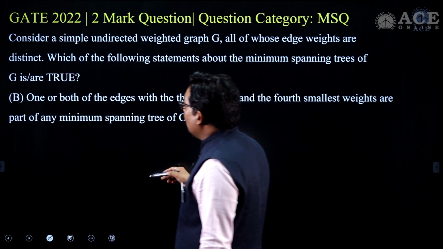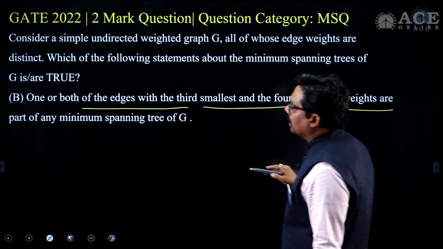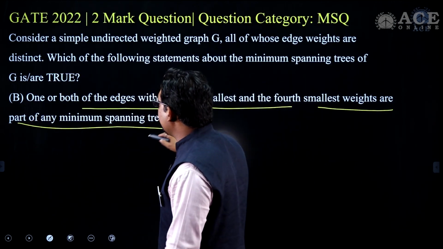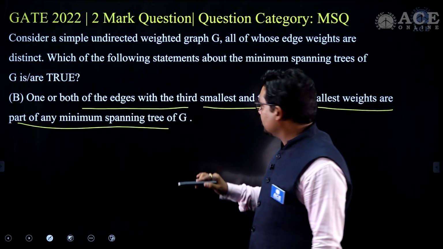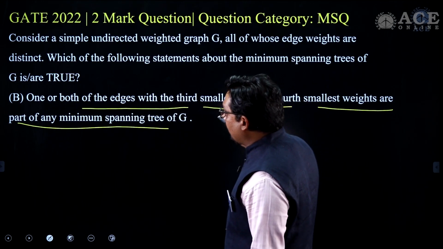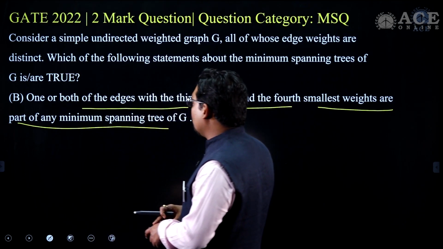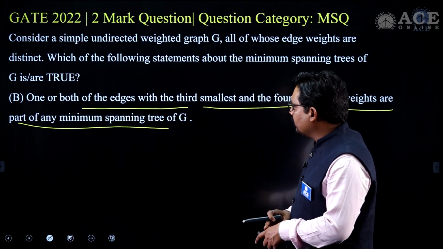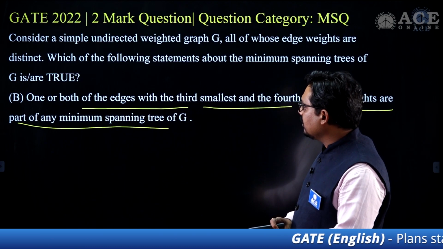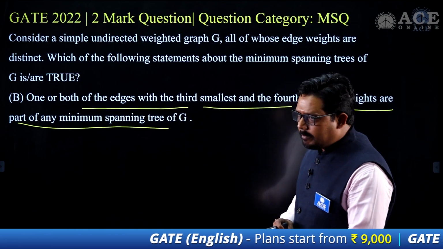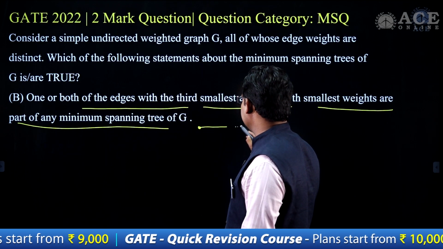Option B, one or both of the edges with the third smallest and the fourth smallest edge weight are part of any minimum spanning tree. One or both, either one will be or both will be part of the minimum spanning tree of G, a simple undirected weighted graph. Now here both can be possible, that the third smallest and fourth smallest are part of a spanning tree. Yes, it is possible in this case.